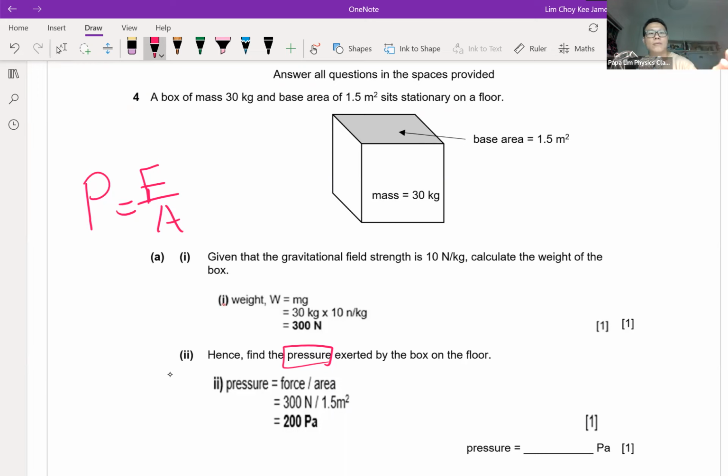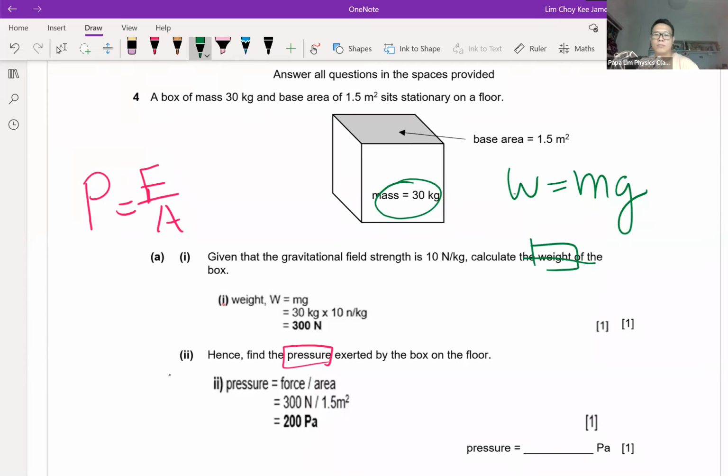Second formula that you need to know is mass. Whenever I give you mass, be alert. I might need to change it to Newton. So it will be force, it will be mass times gravitational field strength. And confirm. Look at the question. Part A, I'm asking you for the weight of the object. So just plug in the formula, weight equal mg. You must remember the formula.